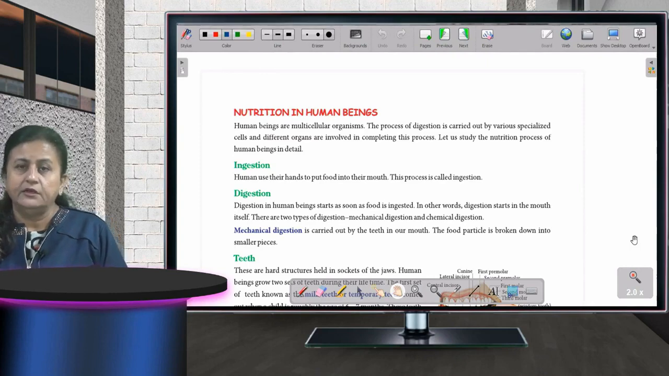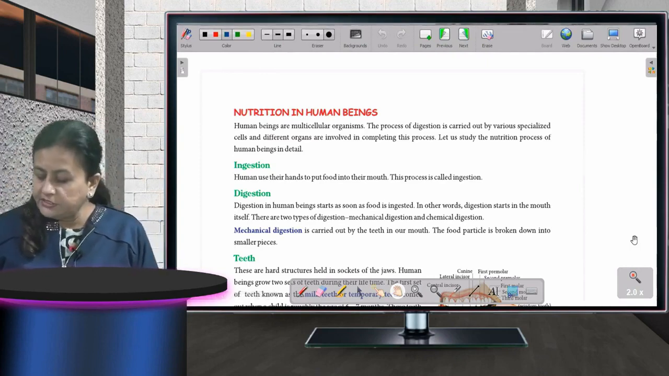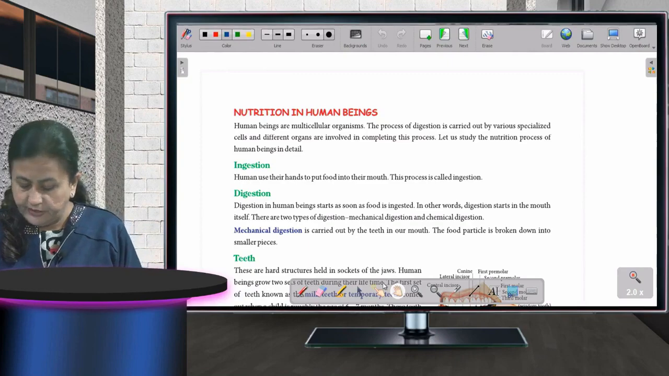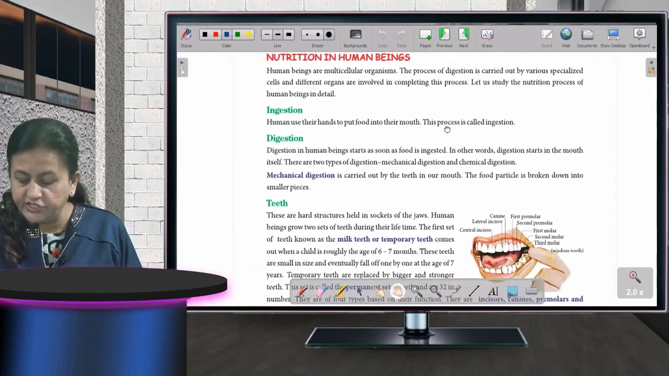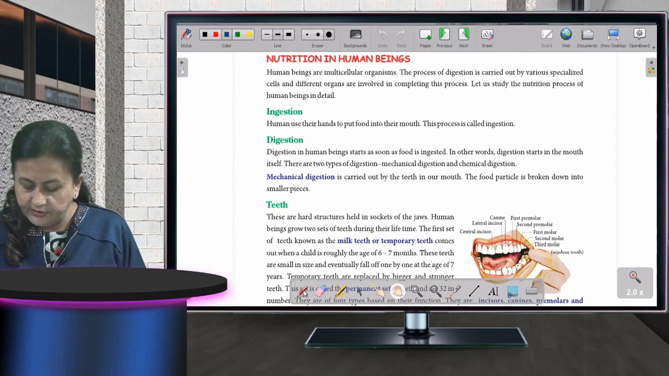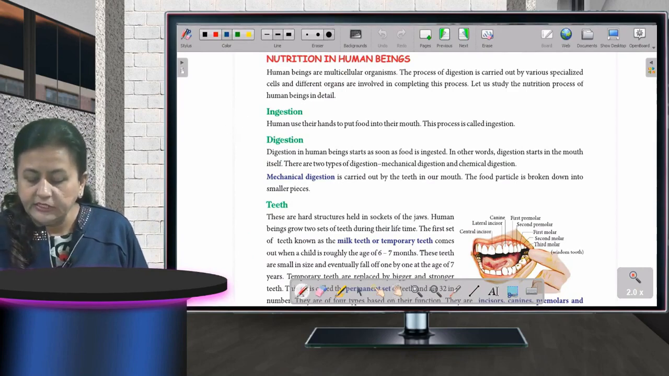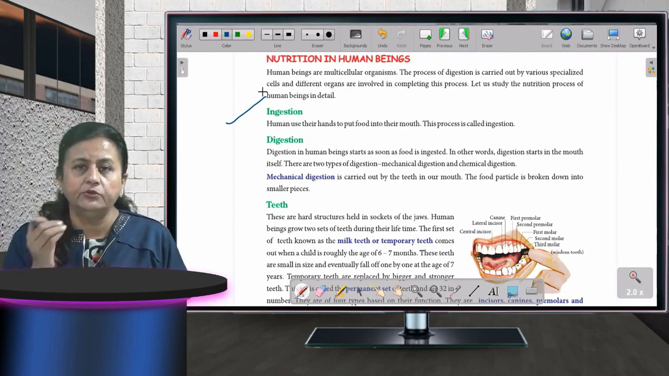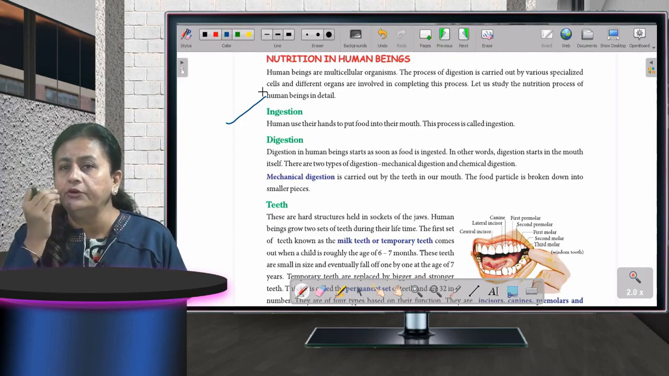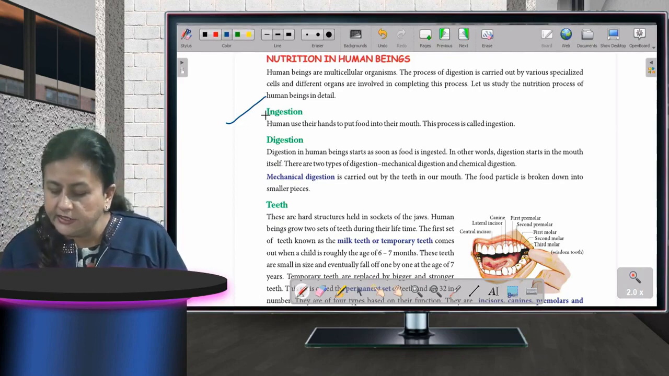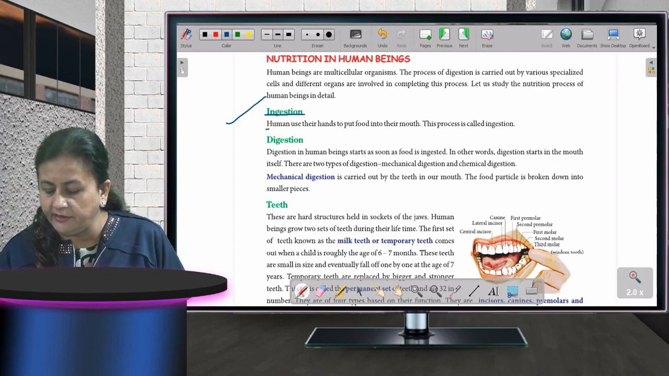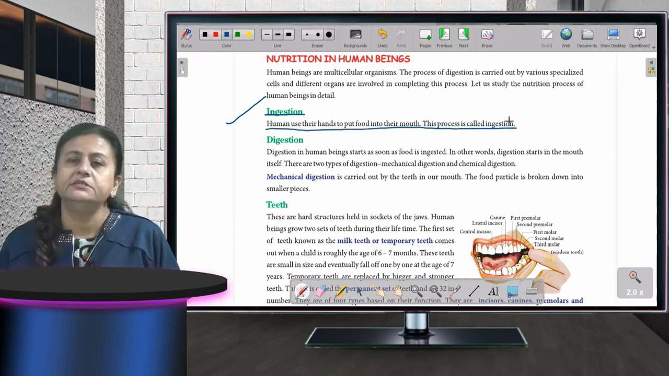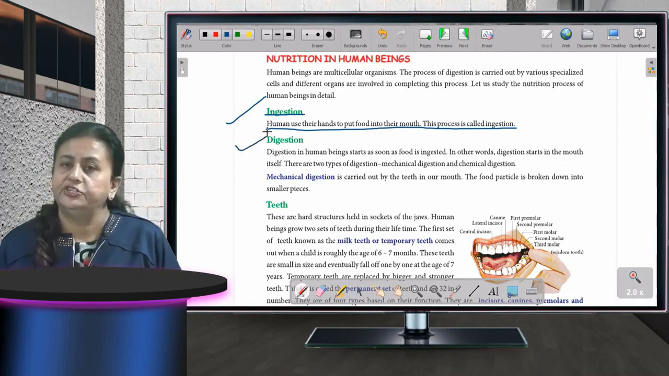Fine. As I told you, the first step I told you was ingestion. What is ingestion? Ingestion is the taking of the food. Whatever food we are eating, we are putting in our mouth through our hands. The process of putting the food into the mouth is known as ingestion. Fine. Am I clear? Now comes the second most important part, that is digestion.